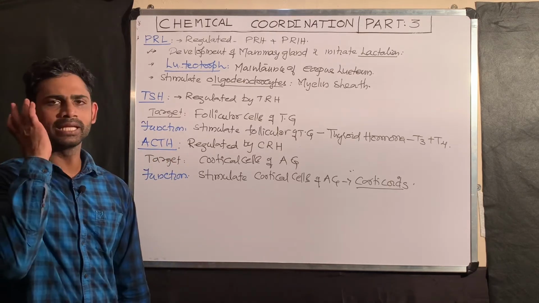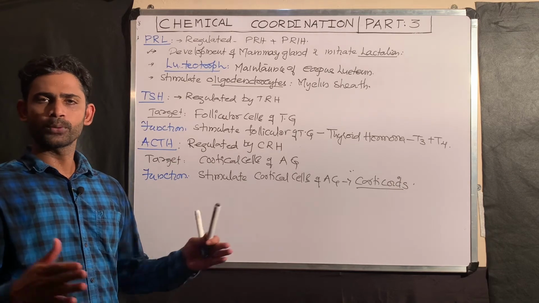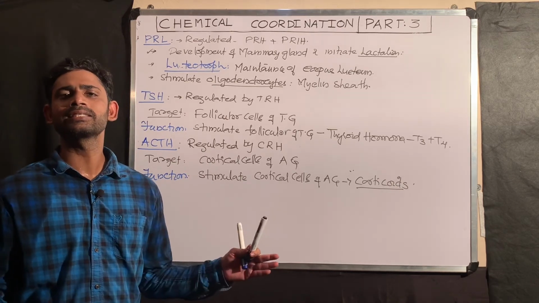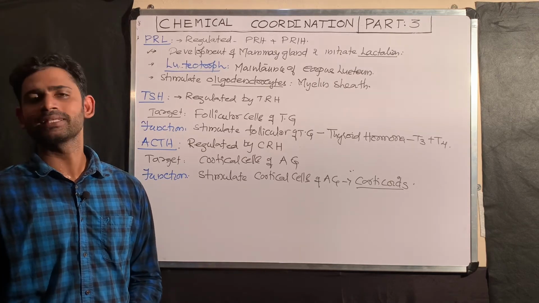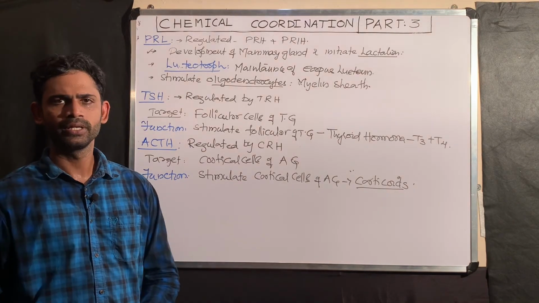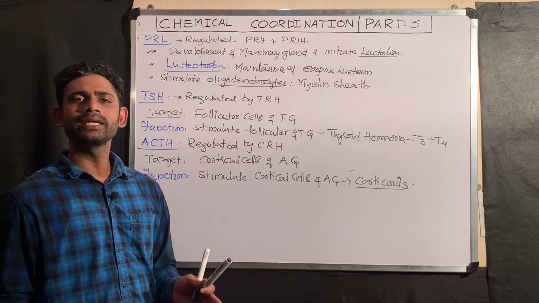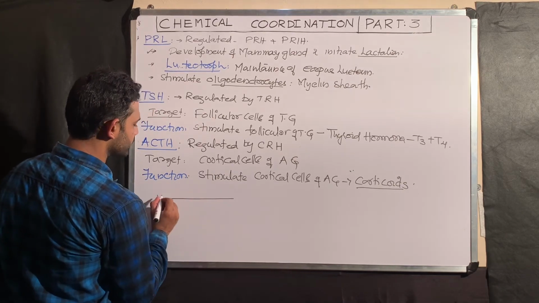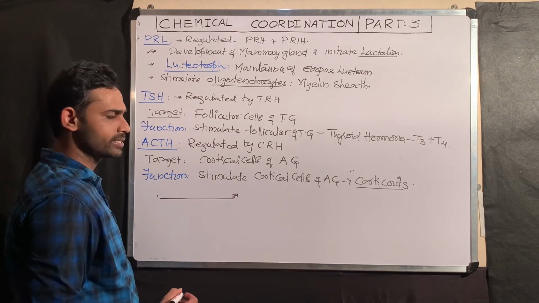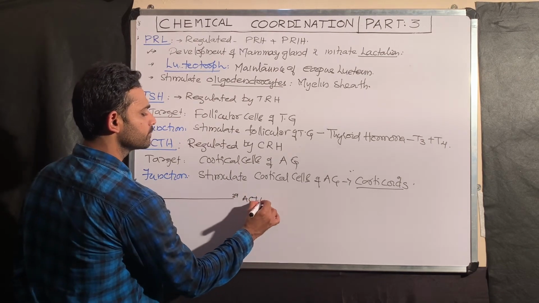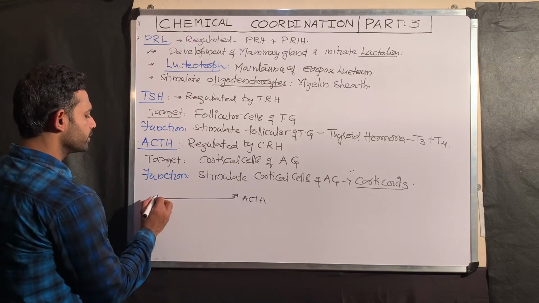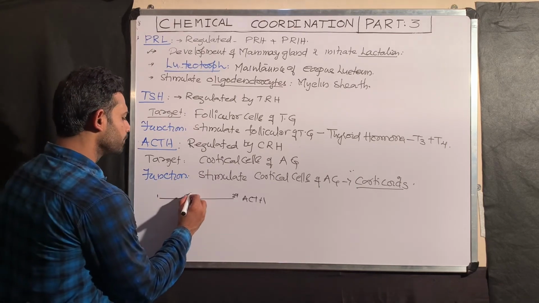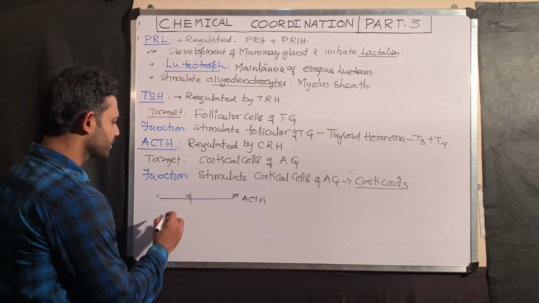ACTH is a protein hormone. The length of ACTH is 39 amino acids, 1 to 39. Sometimes the first 13 amino acids get broken from the ACTH.